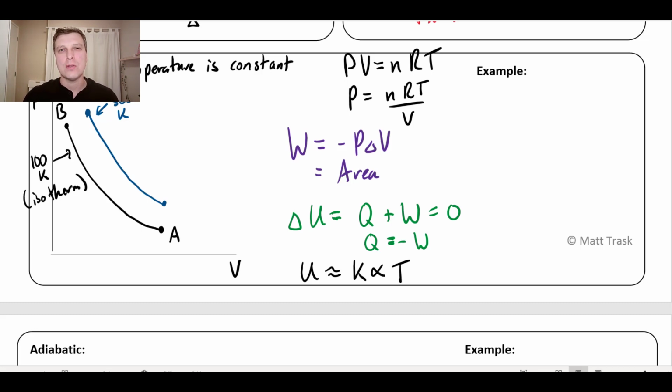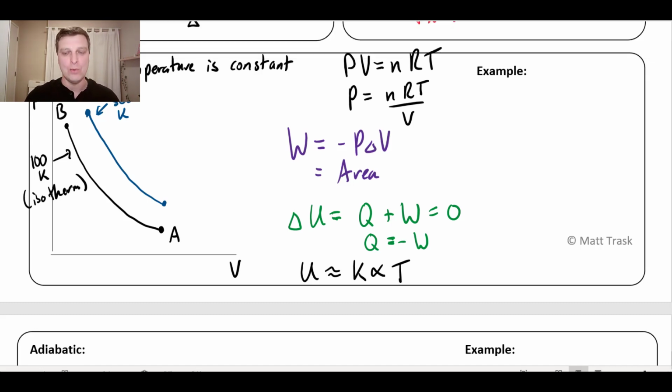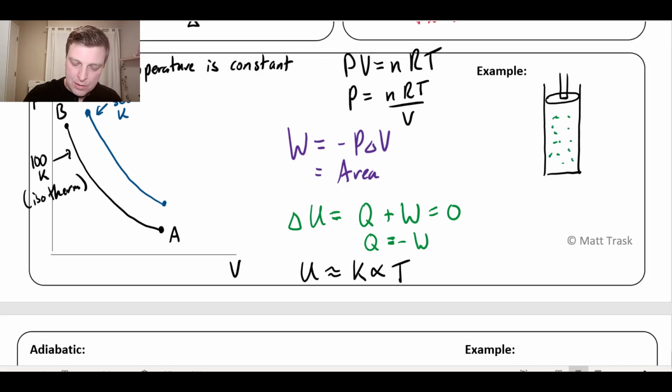Now, isothermal processes are particularly tricky to visualize, and I don't have a great way of picturing it, but I will do my best. So imagine I've got a piston and it's filled with some ideal gas, and I've got this piston I'm going to drive down on. The particles of this ideal gas are moving around inside.